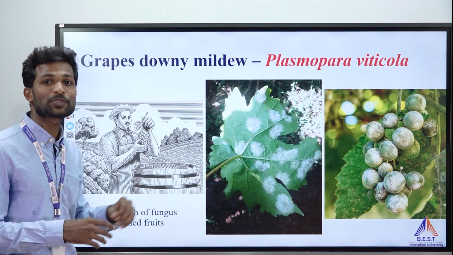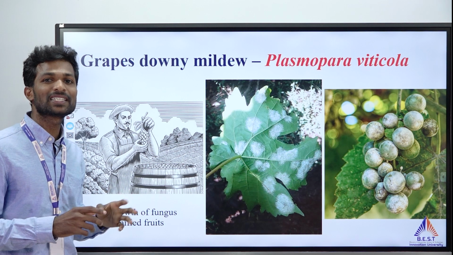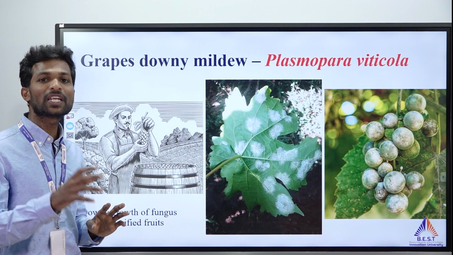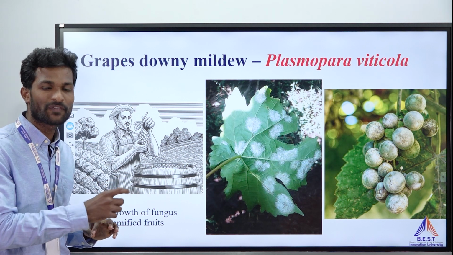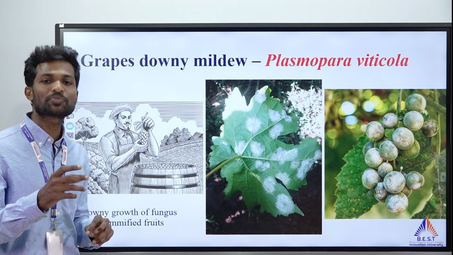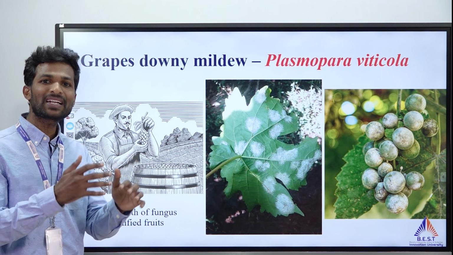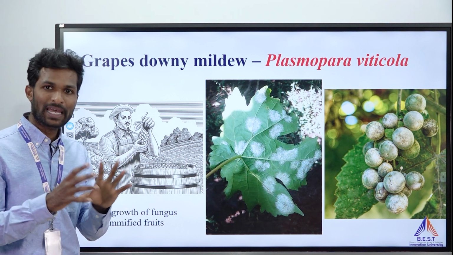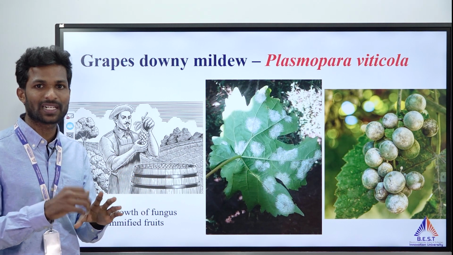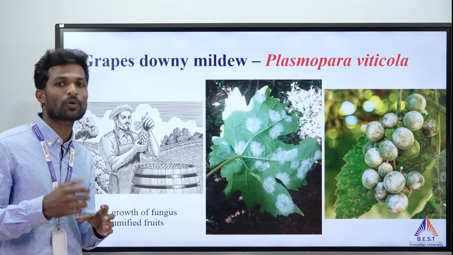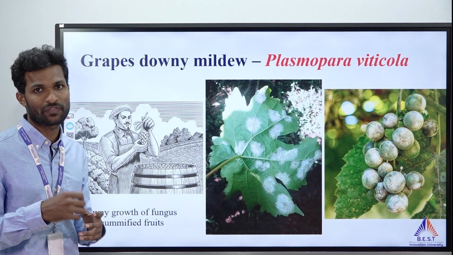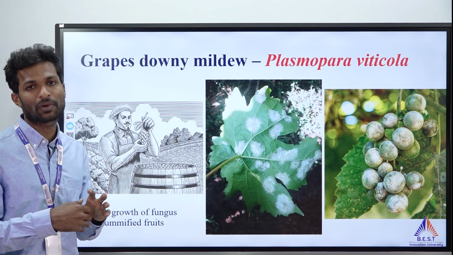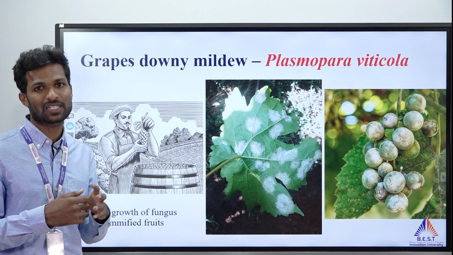So actually grapes powdery mildew is caused by Uncinula necator. Now it is called Erysiphe necator. In 1854, the grape fields were first discovered with grapes powdery mildew. To prevent it, they started doing grafting. Somehow they managed in the 1860s. Again, one more problem came, the Phylloxera root aphid, whose scientific name is Phylloxera vastatrix.